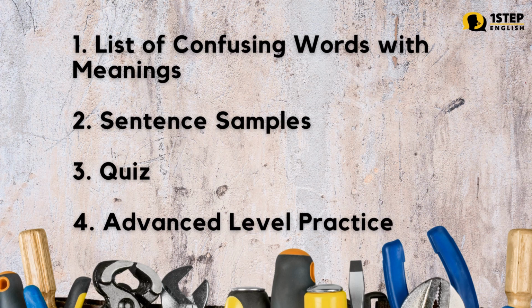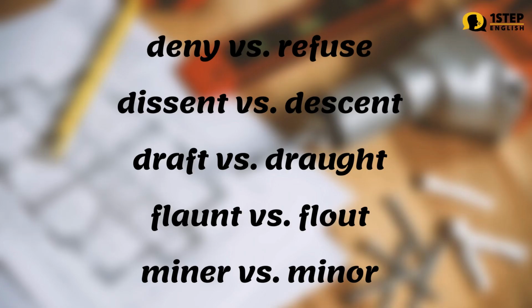Today, we are going to learn: 1. List of confusing words with meanings. 2. Sentence samples. 3. Quiz. 4. Advanced level practice. Words to discuss: deny versus refuse, descent versus dissent, draft versus draft, flaunt versus flout, minor versus miner.